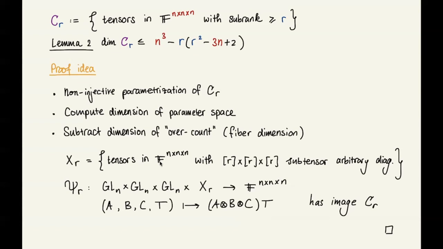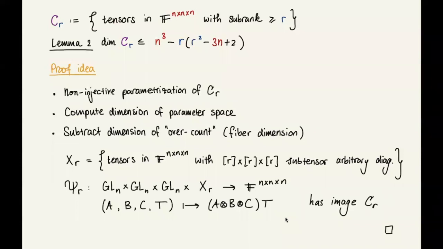So this is the technical way we do this dimension count, and we need to subtract this fiber dimension. So that's the high-level proof idea. Good, so that's the upper bound.